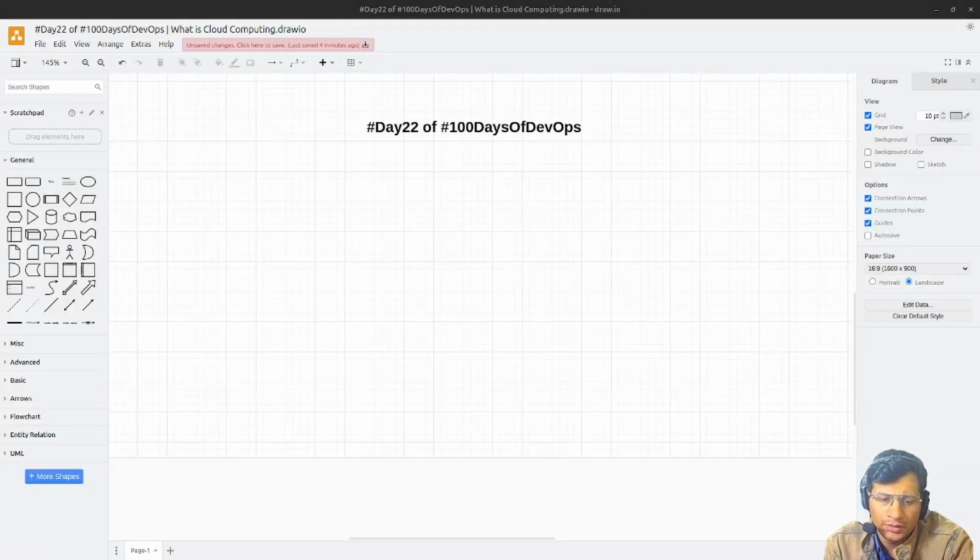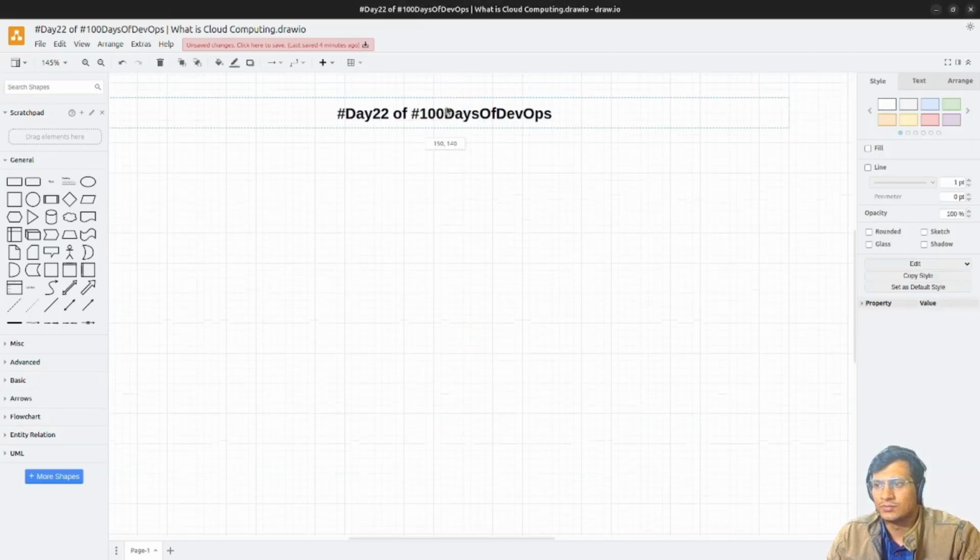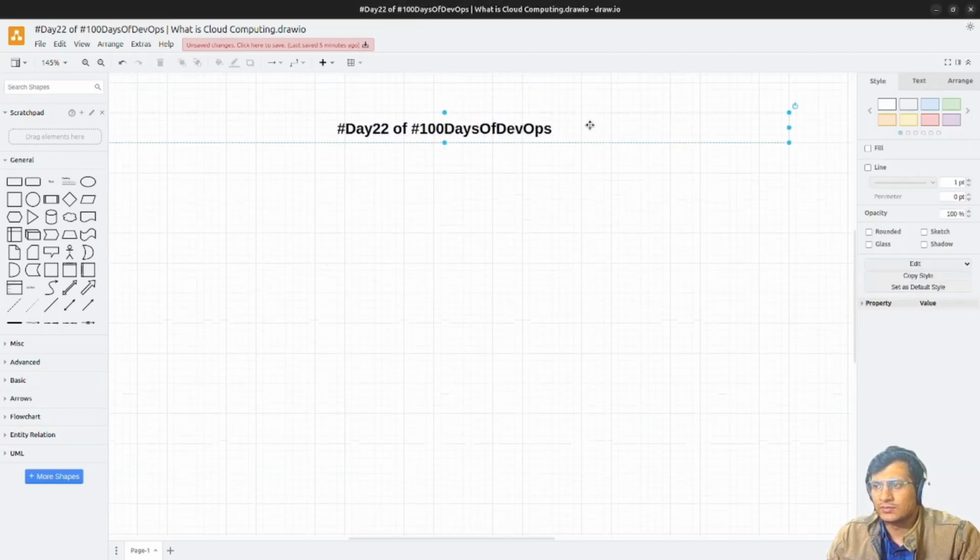Today we have already covered Linux, containerization, OS virtualization, and a little bit of virtualization as well. So let's begin. Today is another essential topic for DevOps, which is cloud computing. Cloud computing and virtualization, we'll understand the relation between them in the days to come. So let's start with what is cloud computing.